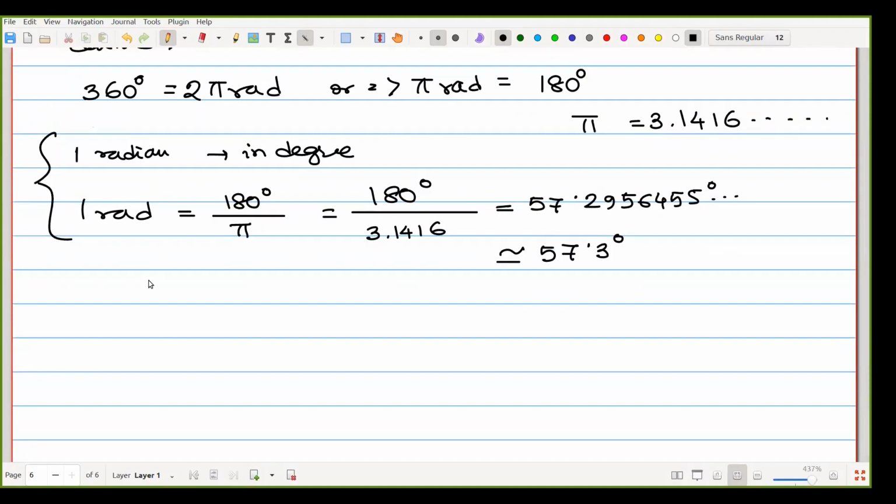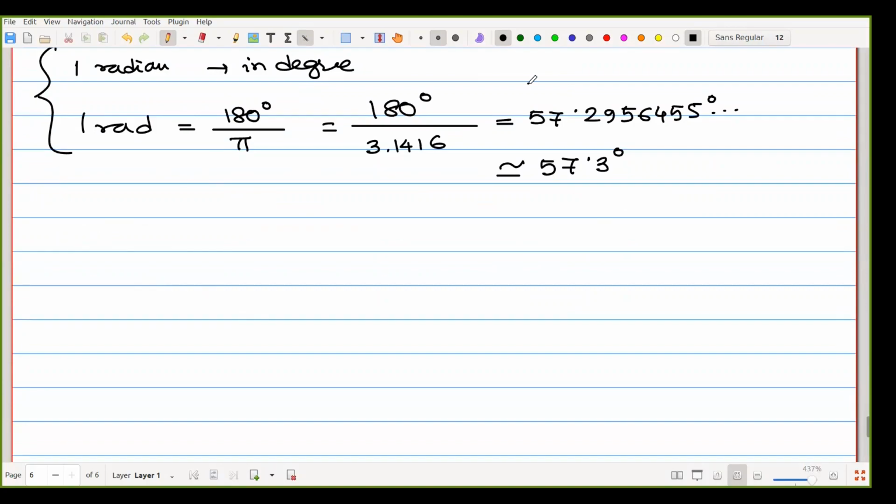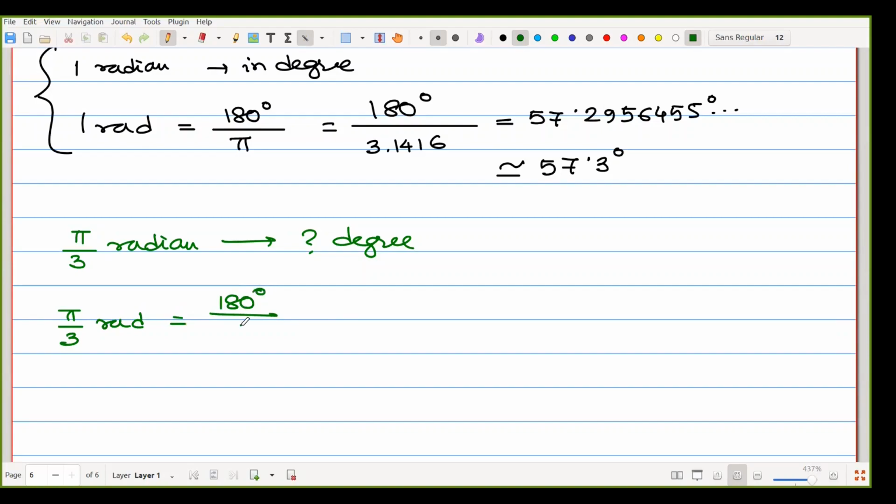Suppose another one, pi by 3 radian to how much degree. Here we know 1 rad means 180 divided by pi. So pi by 3 rad means 180 degree divided by pi into, just multiply it with pi by 3. So we can divide the pi here.